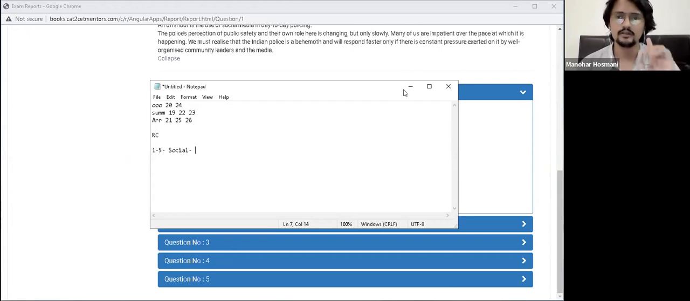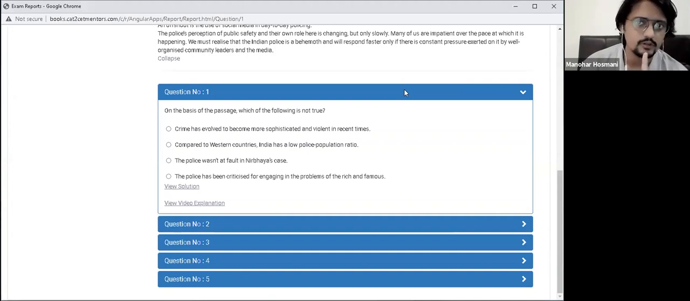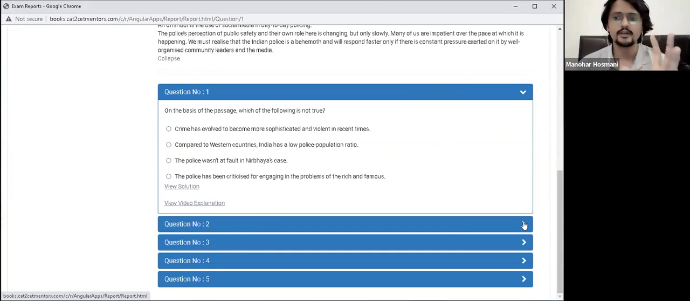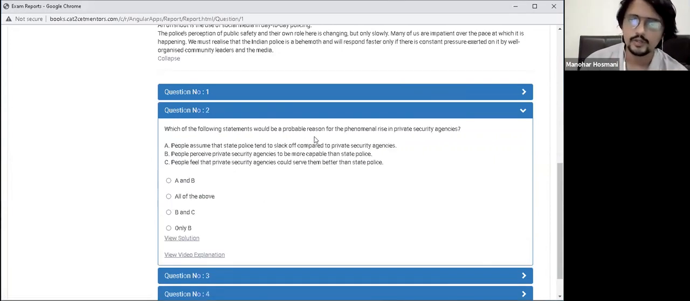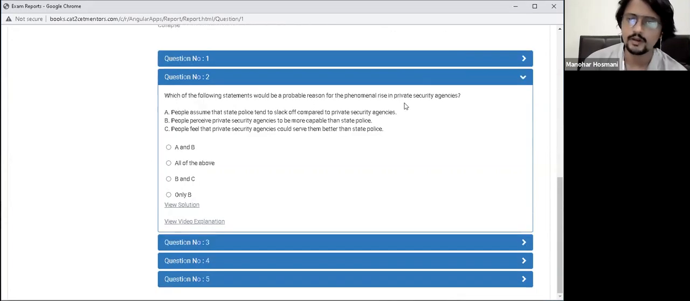ठीक है. Now there's another thing that I need to do. Now what I'll do is I'll look for objective questions. Okay, objective questions. What do I mean by that? On the basis of the passage, which of the following is not true? ठीक है. Whenever it's about which of the following is not true, it needs you to have a thoda sa deeper understanding of the passage. I'll not consider this as an objective question. Following statement would be a probable reason for the phenomenal rise in private security agencies. Again, this is something which needs to be interpreted.